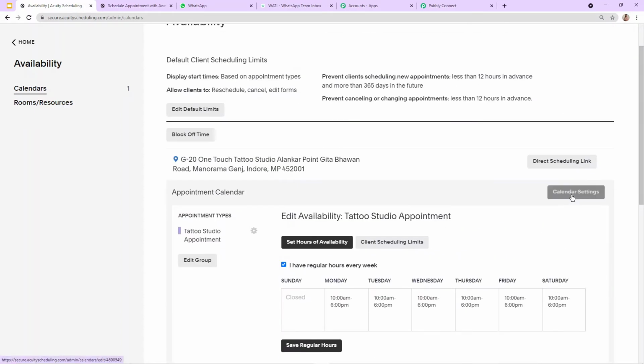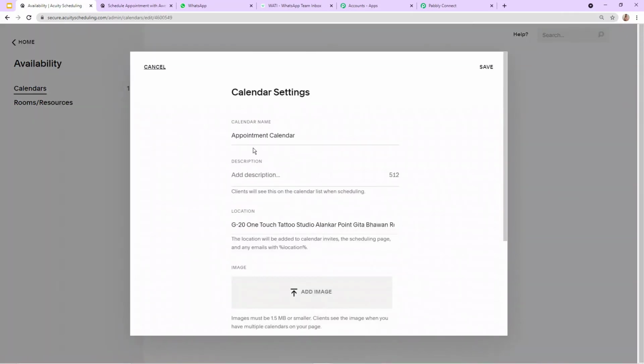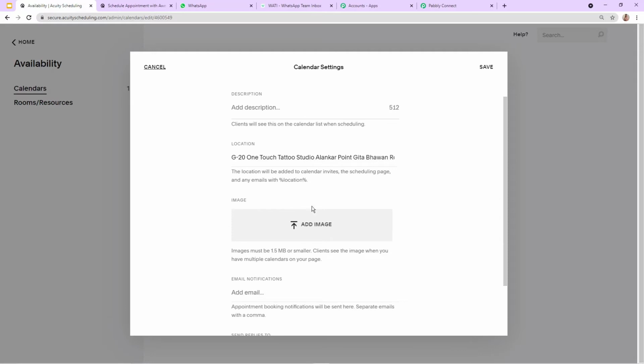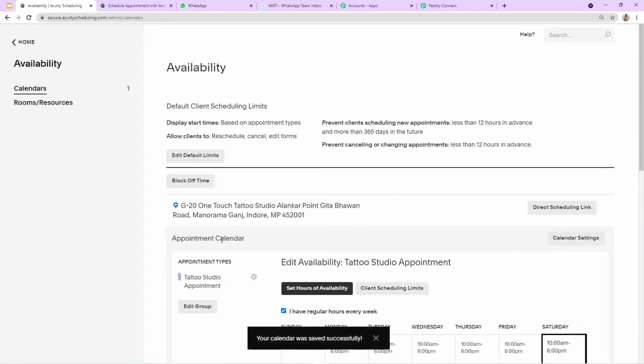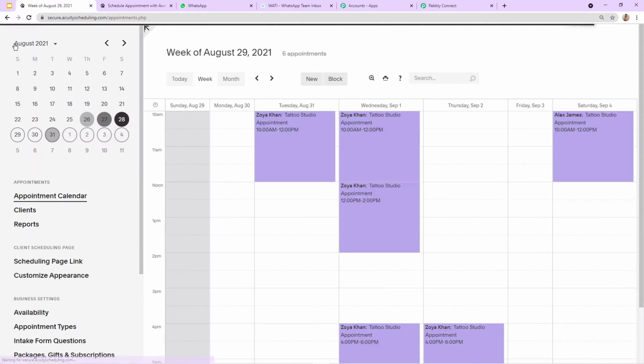And from here in the calendar settings, you can add further details of your business such as the calendar name, the description of your work, the location. If you have any logo of your business, you can add it from here and then you can click on save, and thus your calendar for your appointment will be created.